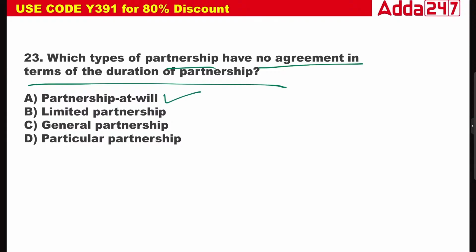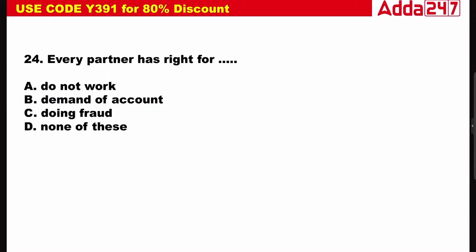Question 24. Every partner has a right to: do not work, demand of account, doing fraud, none of the above. Every partner has a right for demand of the account. This is the right answer.